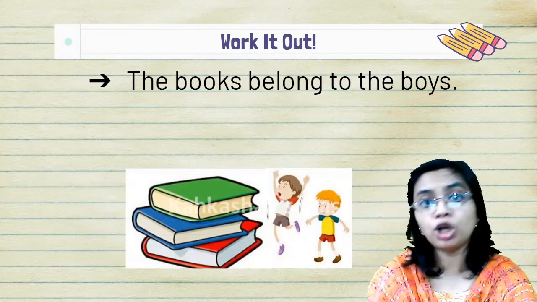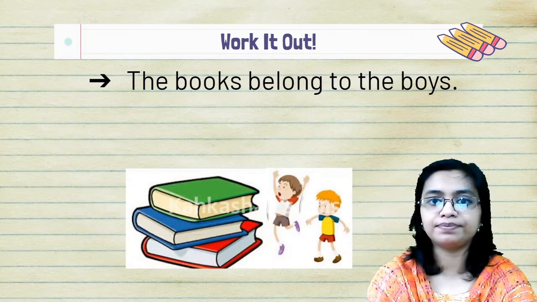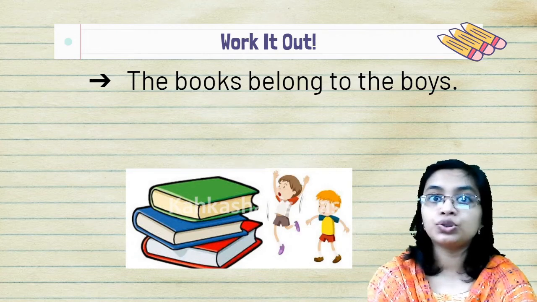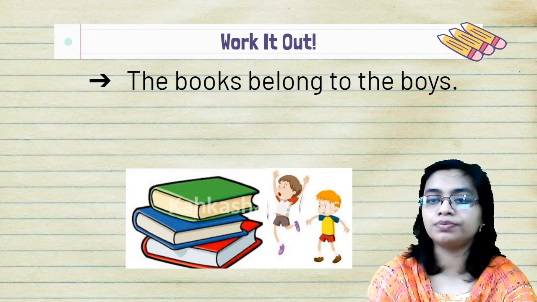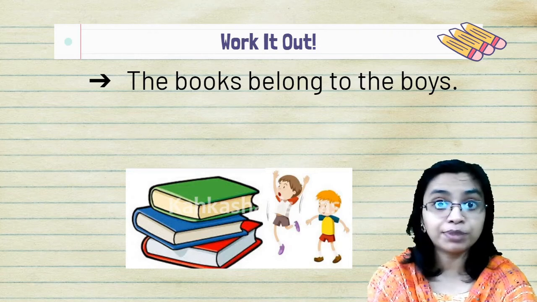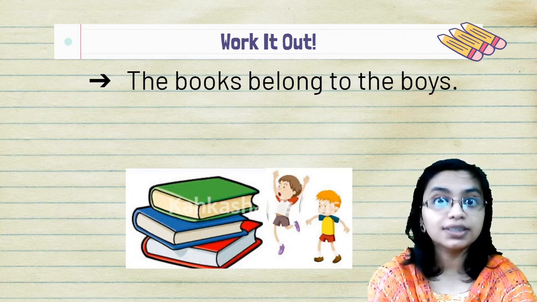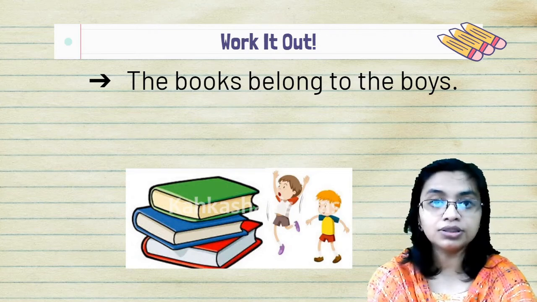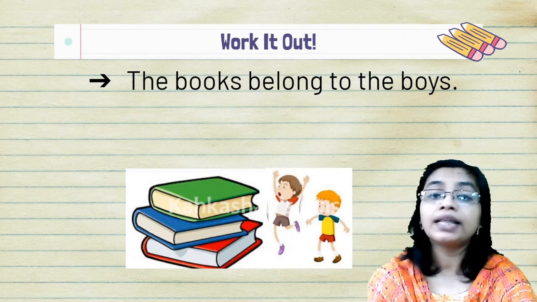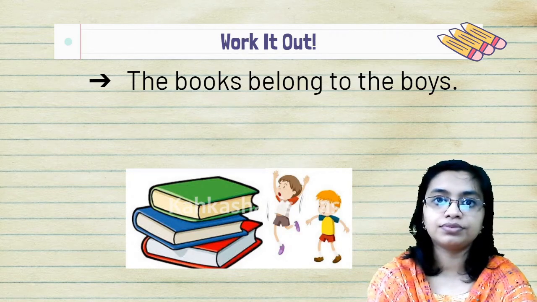The books belong to the boys. Here there are many boys. So it's a plural noun. And we have to put an S as per the rule of plural nouns. Yes, you remember? Boy becomes boys. They are the owners.